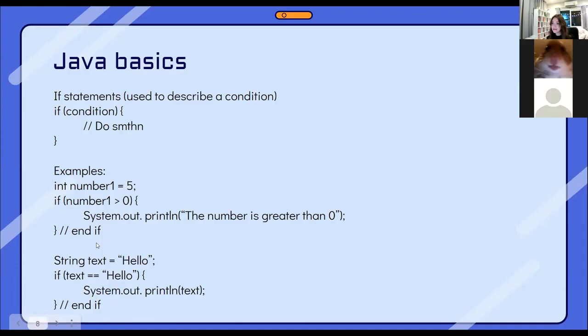Other than if statements, there's also else if, and there's also else. Else if works the same way as if, but it works after the if statement. So for example, if you write if something happens, and if that doesn't happen, then else if this condition is met, then something will happen. And then finally, you'll have the else statement. If none of those happens, then this will happen instead.